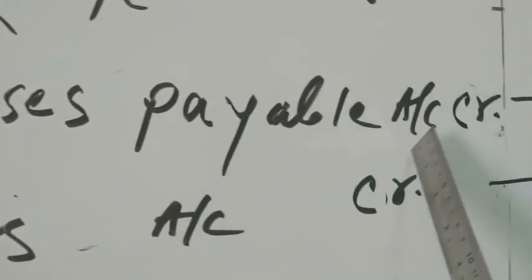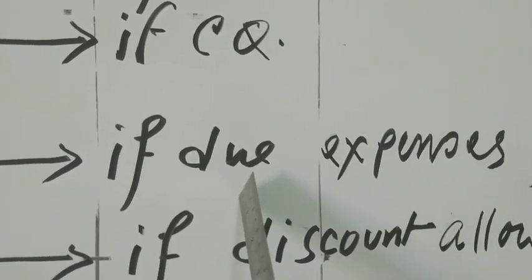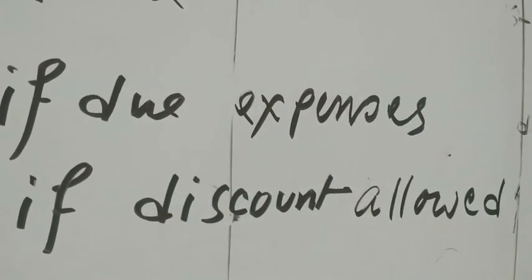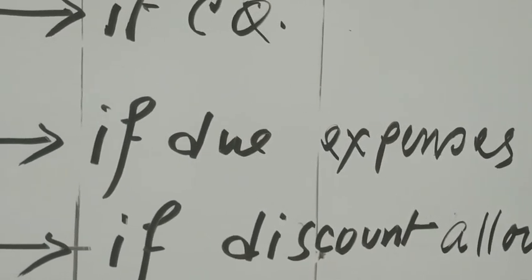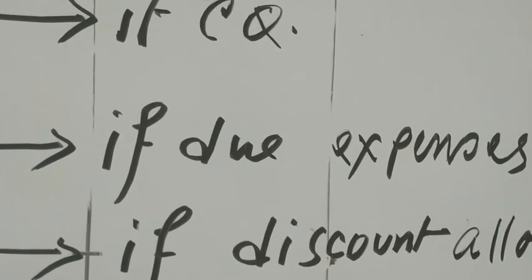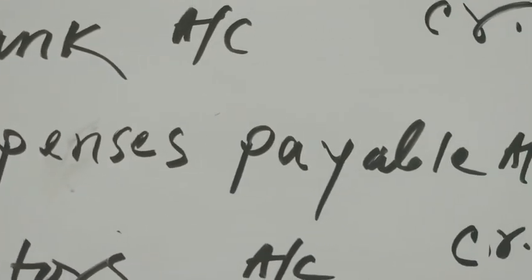Expense payable account will be credit if the expense has happened but the amount is still not paid. It means salary is already due but you didn't pay your employee. So it is an expense due. In that case, expense due means the salary payable account will be credit.